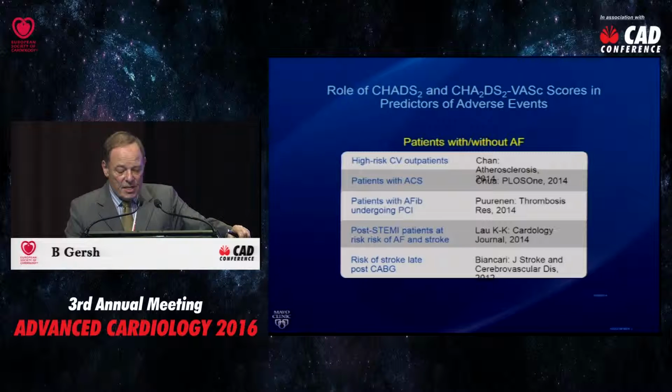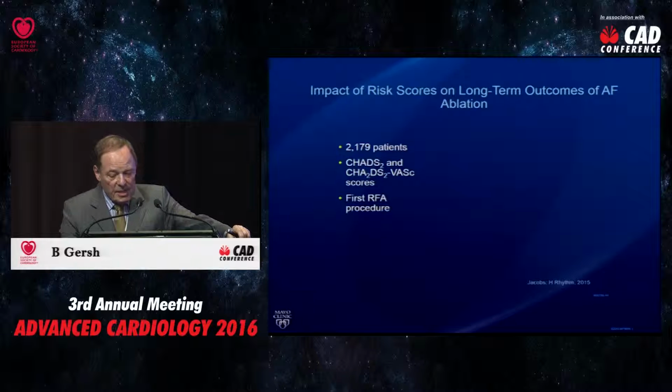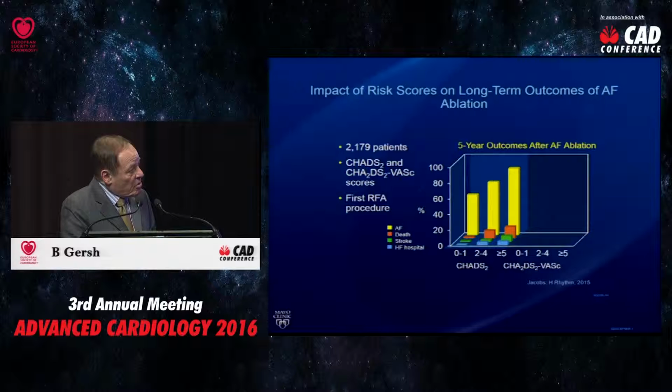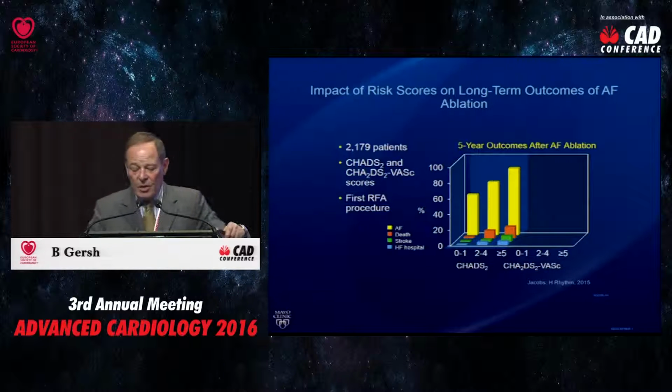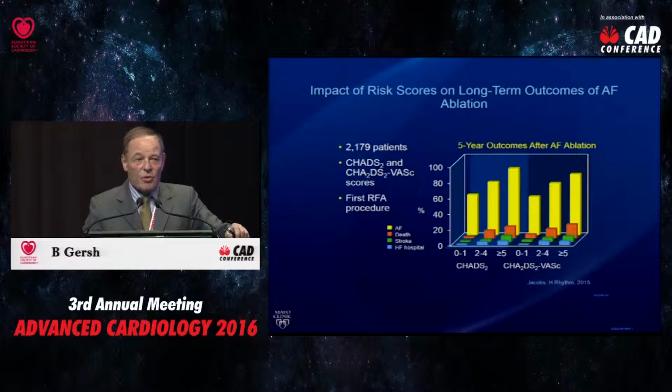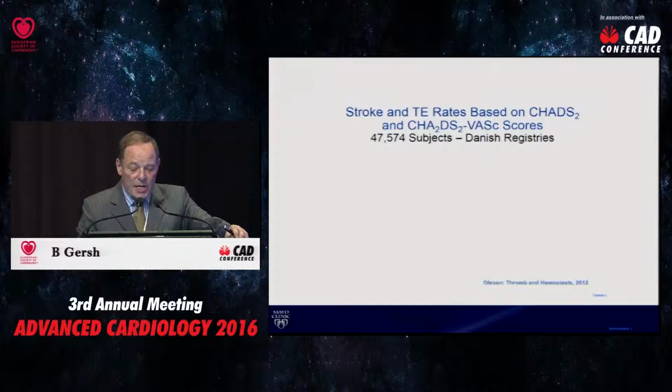They predict vascular disease. And this is a rather nice example of the ability of the risk scores to predict, shown in yellow, the recurrence of atrial fibrillation after radiofrequency ablation. Both the CHADS-2 and the CHADS-2 VASc predict recurrence of atrial fibrillation after radiofrequency ablation. So the CHADS-2 scores, we use them with atrial fibrillation, but we have to understand they predict vascular risk.